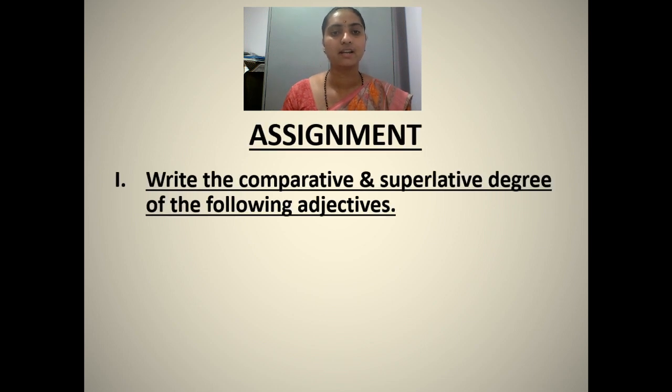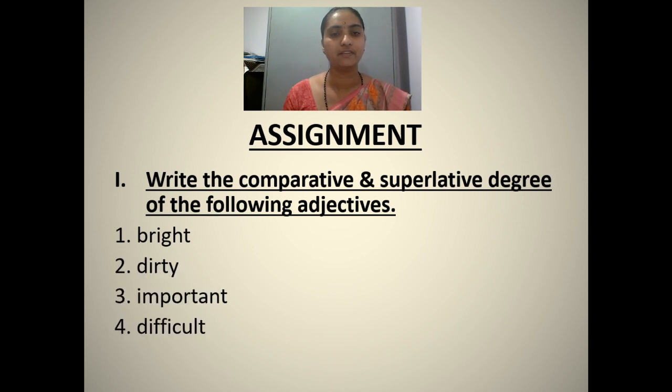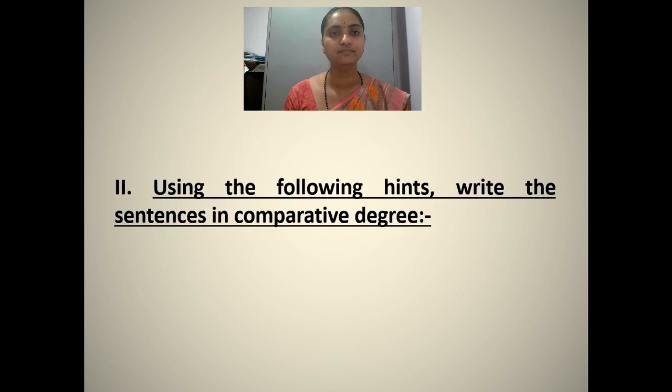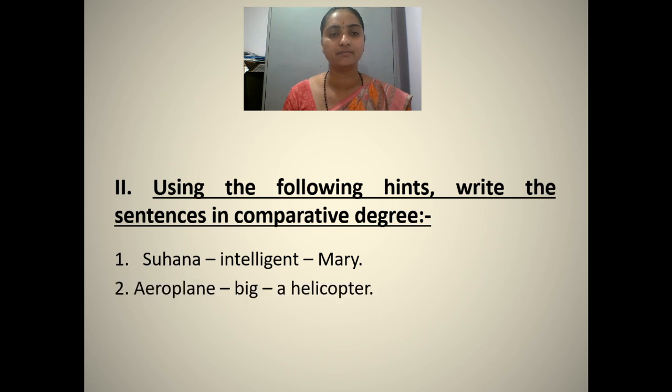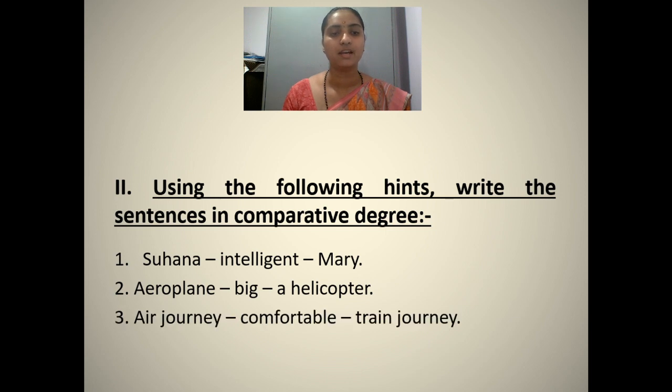Assignment. Write the comparative and superlative degree of the following adjectives: bright, dirty, important, difficult, ugly. Second, using the following hints, write the sentences in comparative degree. Suhana, intelligent, Mary. Aeroplane, big, helicopter. Air journey, comfortable, train journey.